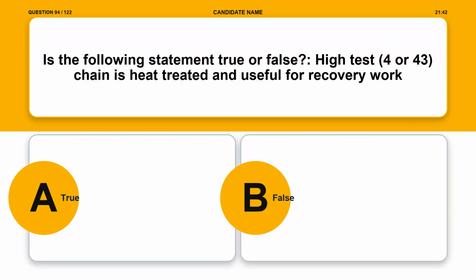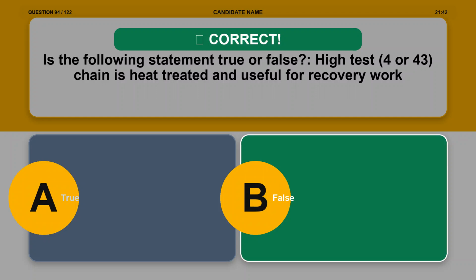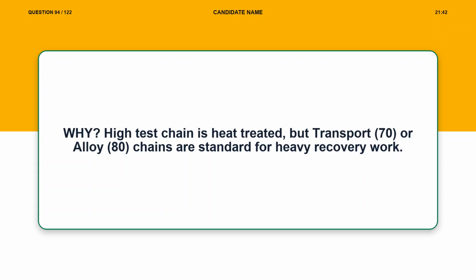Question 94. Is the following statement true or false? High test, grade 4 or 43, chain is heat treated and useful for recovery work. Option A, true. Option B, false. The correct answer is option B, false. Explanation. High test chain is heat treated, but transport, 70, or alloy, 80, chains are standard for heavy recovery work.